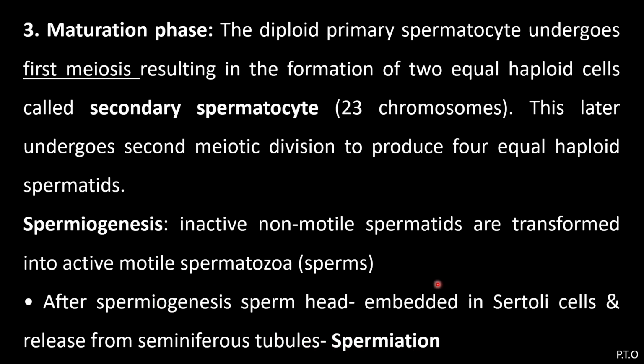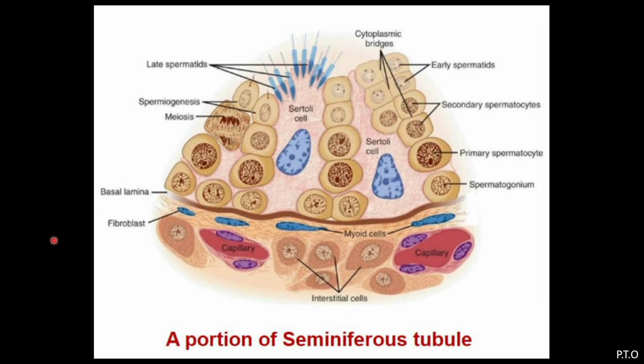So there are three terminologies. Spermiation means release of the sperms from the seminiferous tubule. Spermiogenesis means inactive non-motile spermatids are converted into active motile spermatozoa. And the entire process is called spermatogenesis: spermatogenesis, spermiogenesis, and spermiation. Here you will find a portion of the seminiferous tubule.